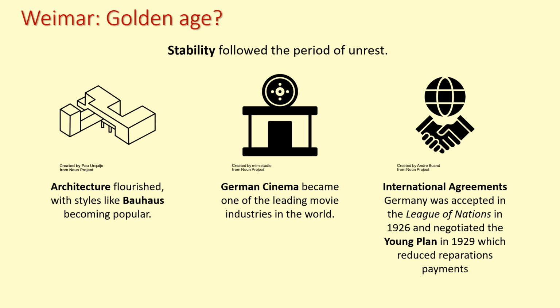Now, there's a bit of a question mark over this, because there is certainly stability within Germany. After the years of unrest, there's much more stability, and you see a lot of culture that flourishes at this time, and you see also Germany being more accepted back into the international community. But some of the fundamental problems are still there. So the fundamental problem of the actual political system, where they have proportional representation, and that doesn't really lead to very strong governments, that's always there in the background. So as to how far it's a golden age is a bit questionable. And it's not a golden age for everybody, certainly.